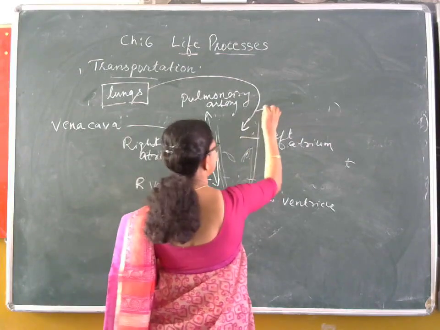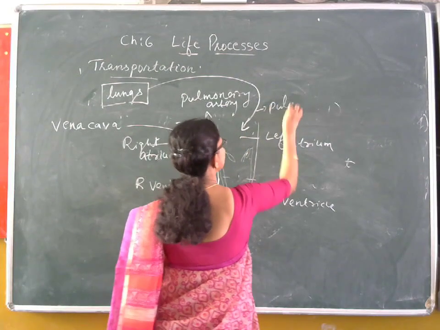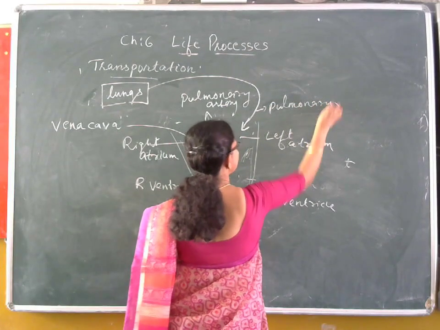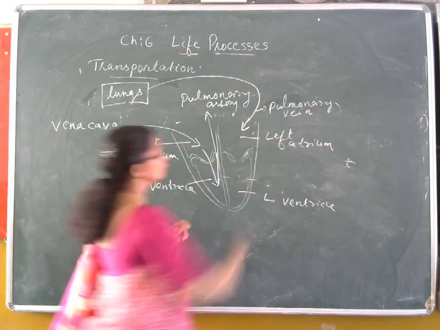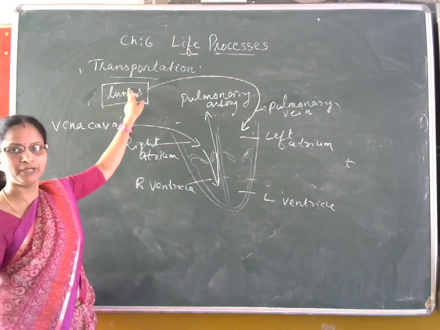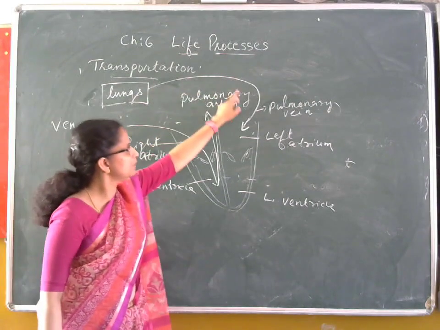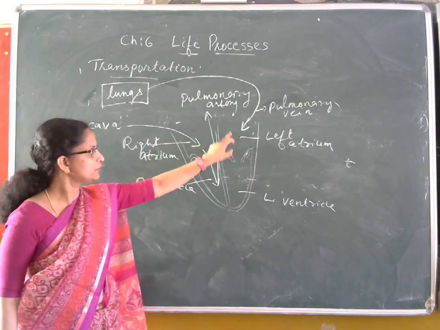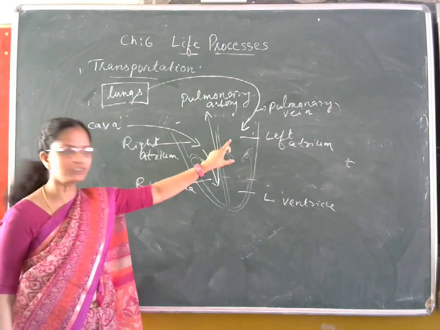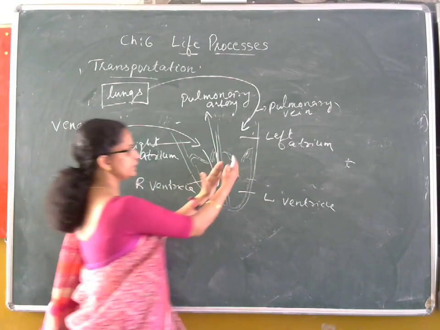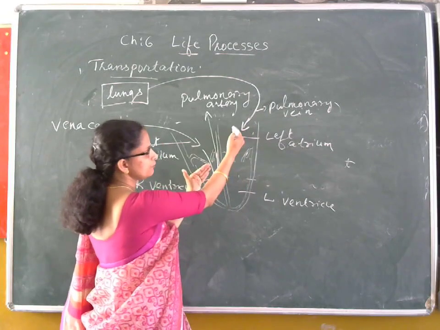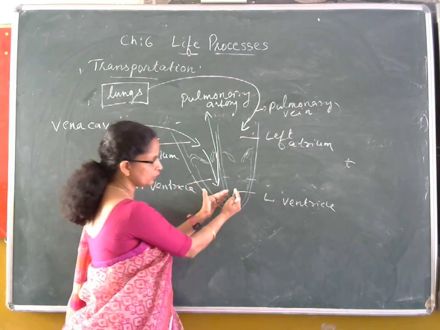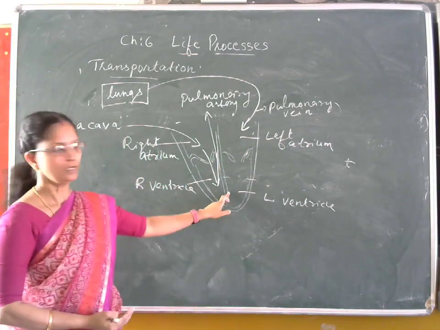That blood vessel is known as the pulmonary vein. So the pulmonary vein brings back the oxygenated blood into the left atrium. When the left atrium gets filled with oxygenated blood, the valves get opened and the blood fills into the left ventricle.